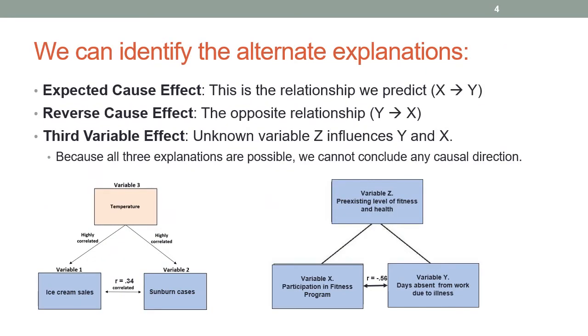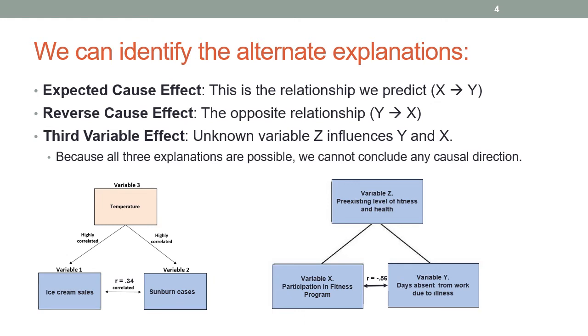So we identify the alternate explanations as, first, the expected cause effect. This is the relationship we predict. We predict maybe that Harry influences Sally for whatever reason. So that would be x causes y. The reverse cause effect would be the opposite relationship, y causes x. And the third variable effect is that some unknown variable z influences both y and x. All three of these explanations are possible, so we cannot conclude any causal direction.